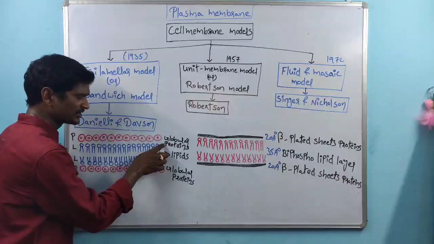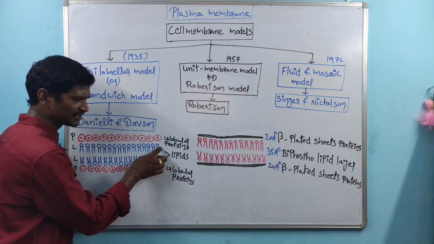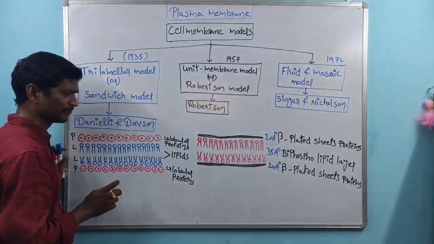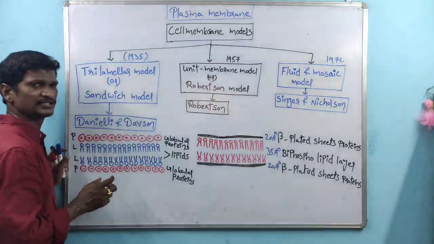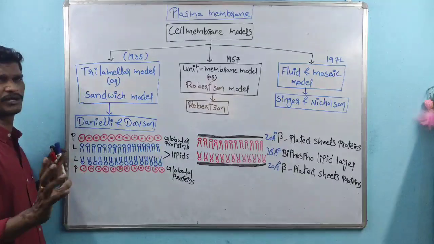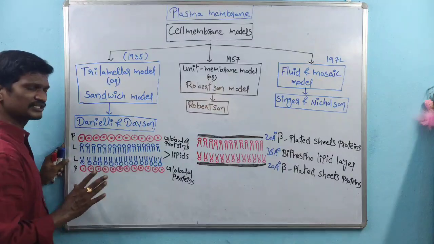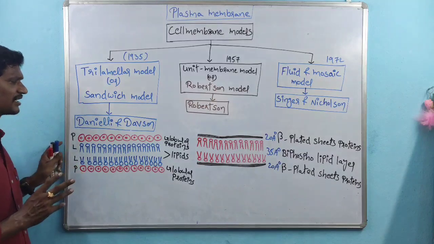There are globular proteins, then a lipid layer and another lipid layer, which are the bi-phospholipid layer, and on the other side globular proteins. Always outside there are globular proteins, and always inside there are lipid layers.